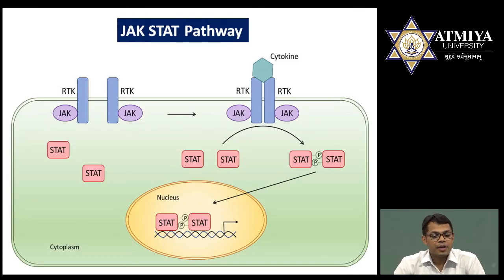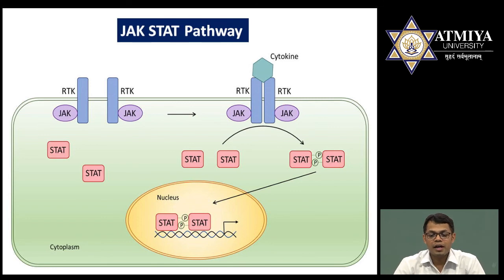See in this diagram, I have shown RTK, that is receptor tyrosine kinase. This receptor tyrosine kinase, which is also commonly known as cytokine receptor, once it binds to the ligand, that is cytokine, becomes activated and activates JAK. JAK is active now. JAK is already a part of this receptor tyrosine kinase. Now STAT is a separate protein which is present in the cytoplasm. This STAT will bind to JAK only when JAK becomes activated.